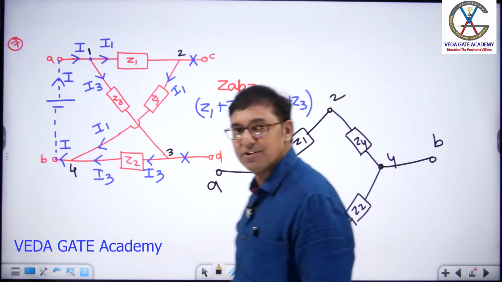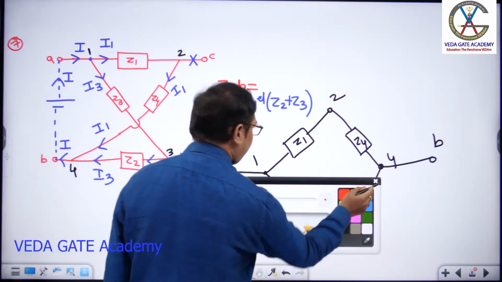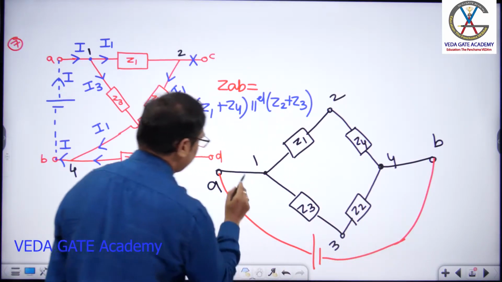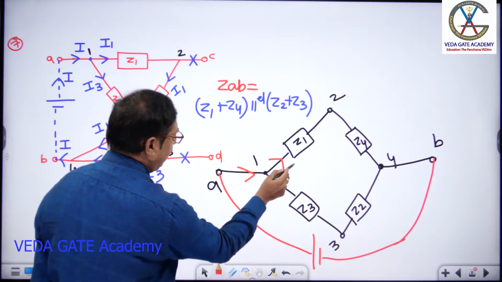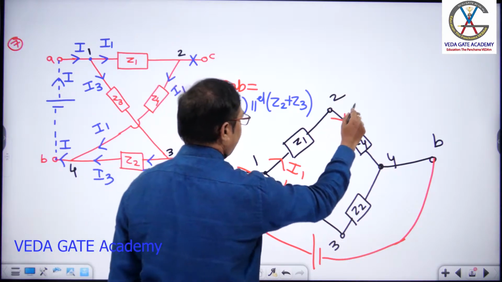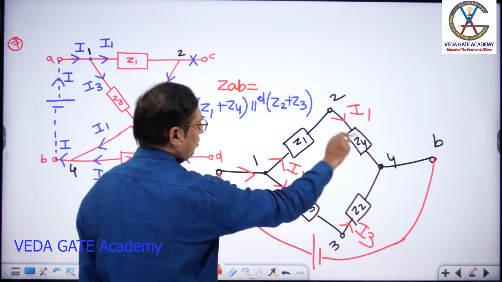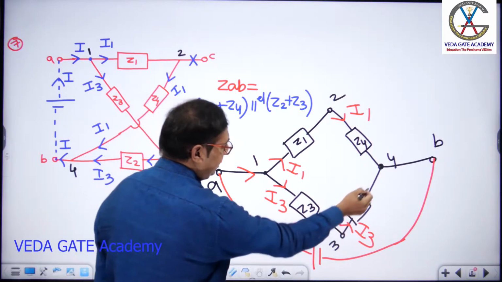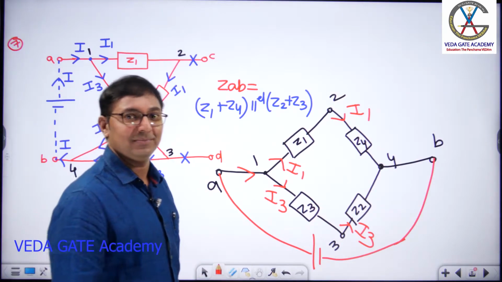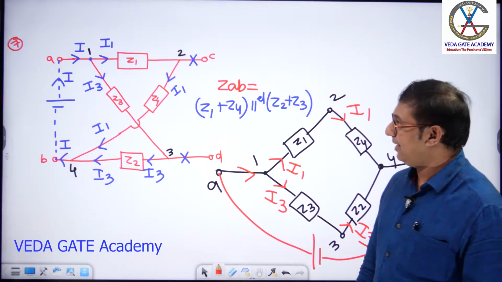Now we give a supply between the A and B terminals. This is my test source. Current comes like this. At this point, current divides into I1 and I3. What is the current here? I1. And here? I3. How are these two connected? In series. And these two? In series. Both the series combinations are connected in parallel. Hope you got the point.